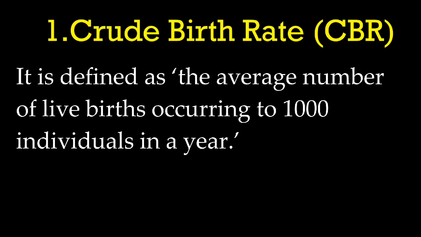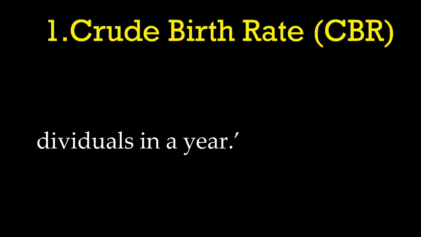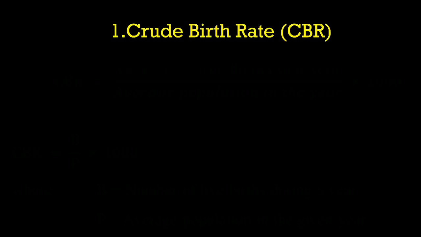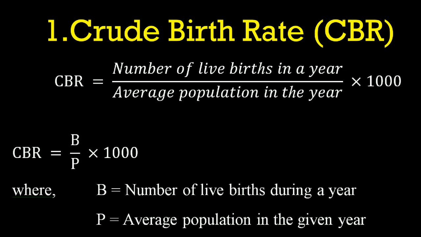The ratio is calculated for 1000 individuals. That is the reason why we are multiplying the formula by 1000. So the formula is given as CBR equal to number of live births in a year divided by average population in the year, which is multiplied by 1000. You are finding the birth rate for 1000 individuals.